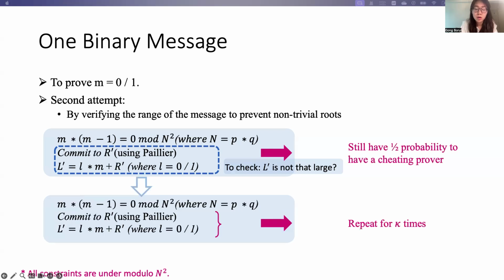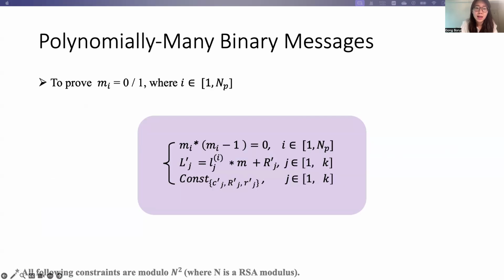So we repeat this whole process for kappa times to reduce the soundness error. And we can extend to prove that polynomially many messages are all binary. That is, we use the same constraints on each of the messages to prove that each of the messages is binary.